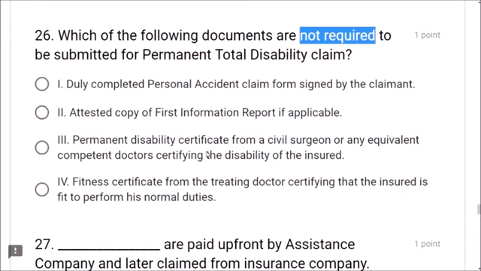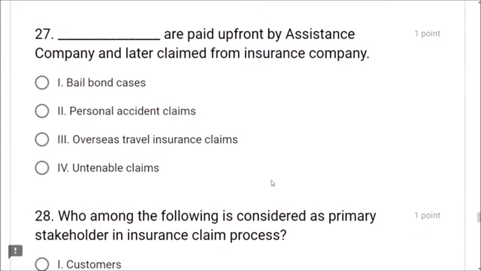Yes, it is required. Permanent disability certificate from a civil surgeon. Yes, it is required. Fitness certificate. No, friends. You are already submitting permanent total disability, so where is the question of a fitness certificate that the insured is fit to perform his normal duties? No, this is not required.